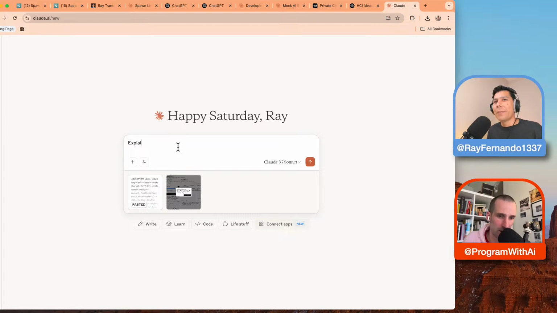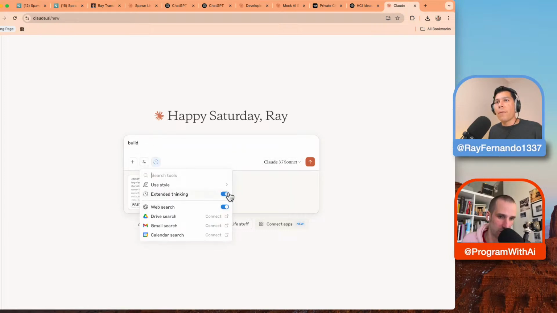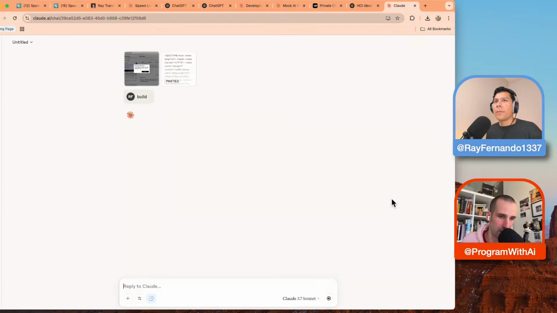Explain the app. And no, just build. Oh yeah, build. I would try. You might need a little bit more context, but I think the screenshot actually has a lot of text, so it might just work. Go. Yeah, let's go.